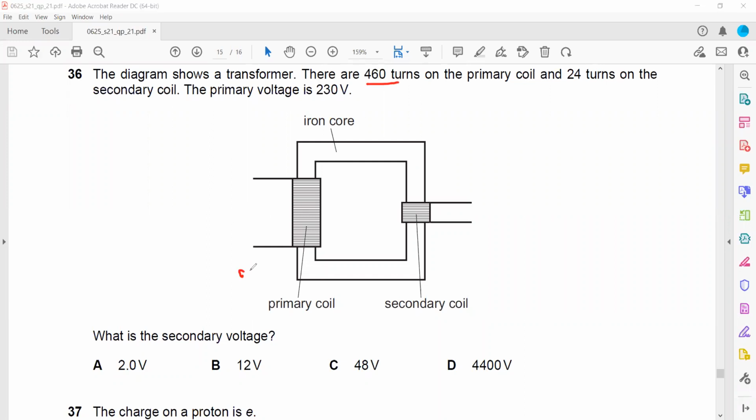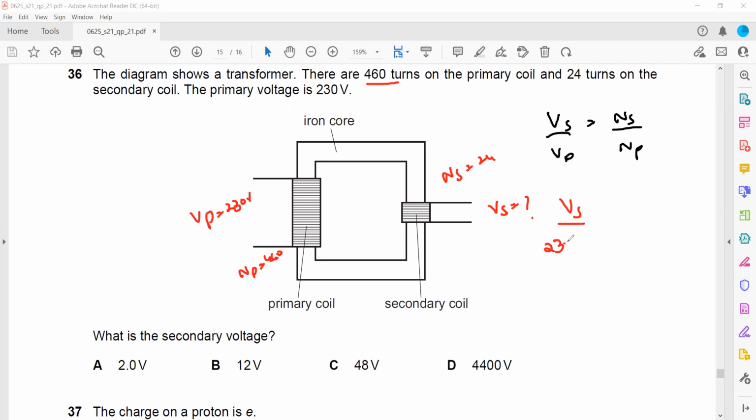So Vs over Vp, voltage of primary, that is 230. Number of turns of secondary 24, number of turns of primary 460. We cross multiply. So Vs is equal to 24 multiplied by 230 divided by 460. When we simplify, this will be 12. So it is a step down transformer which reduces the voltage to 12.